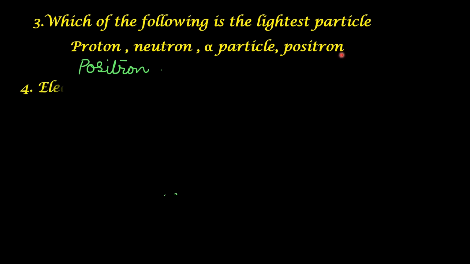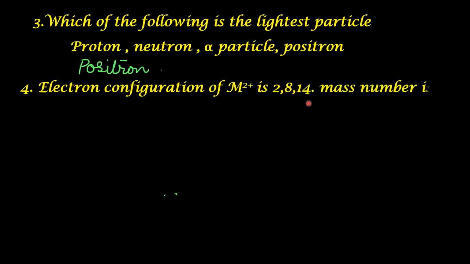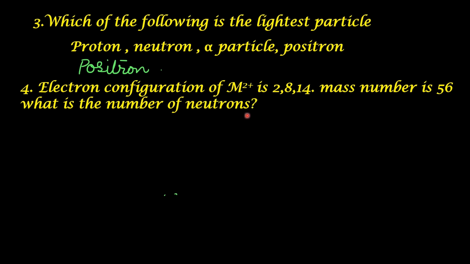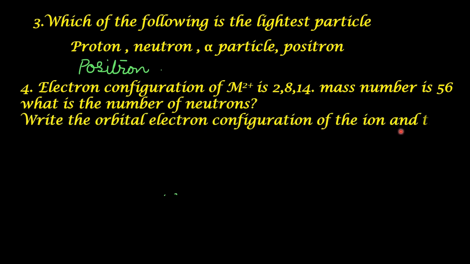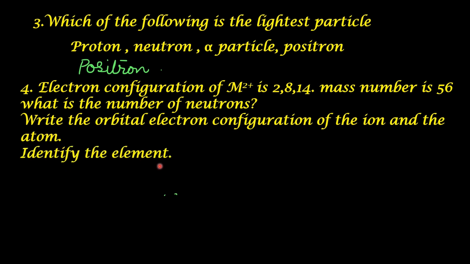Next question. The electron configuration of M2+ is 2, 8, 14. Mass number is 56. What is the number of neutrons? Write the orbital electron configuration of the ion and the atom. Identify the element. Let us first understand.